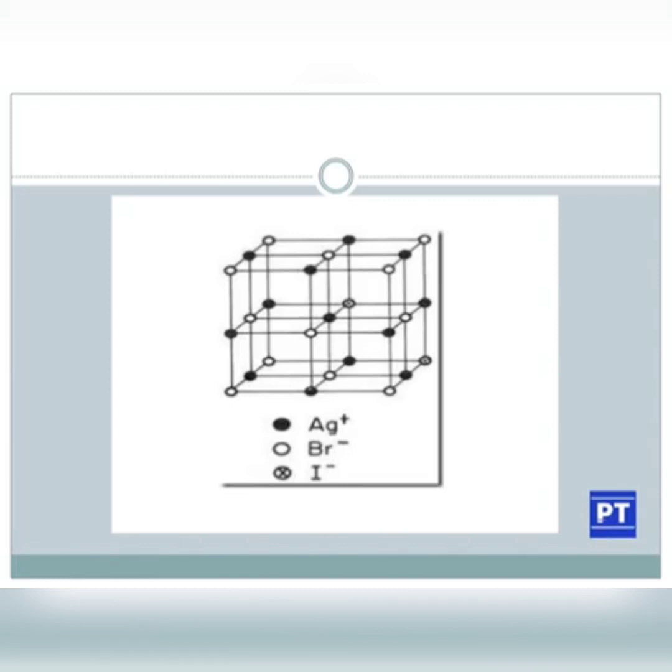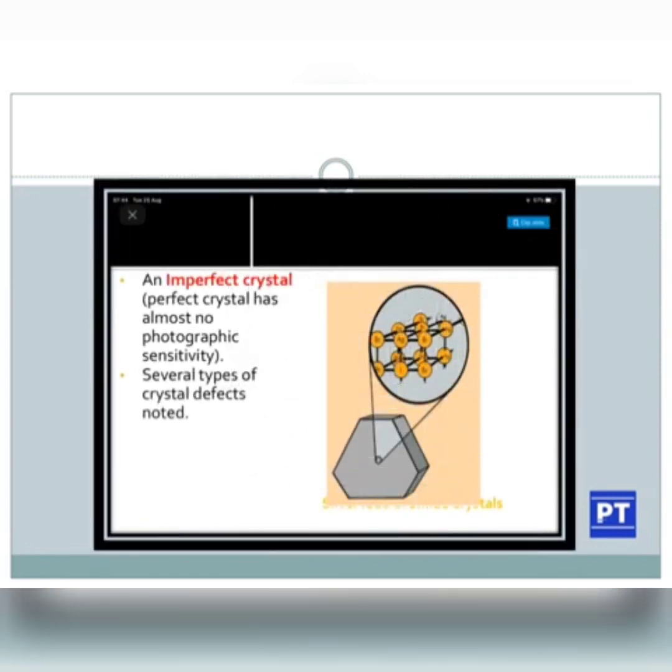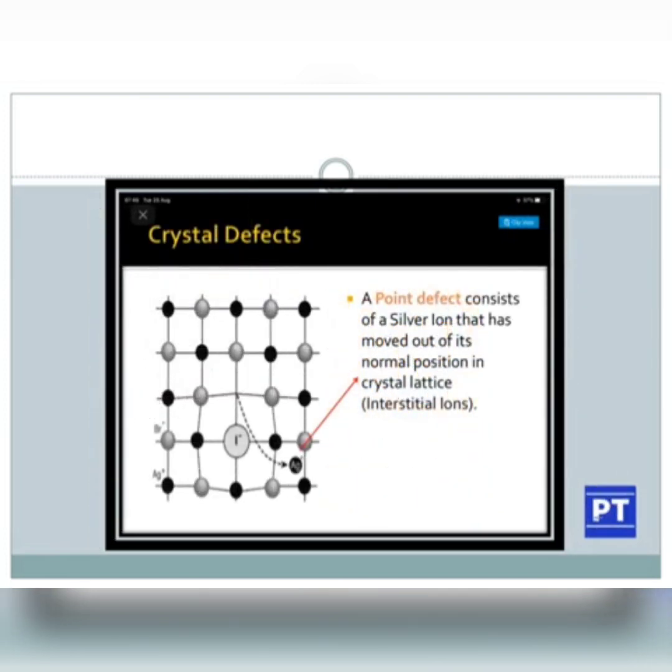So likewise it will appear as a crystal lattice in a radiographic film. A perfect crystal has almost no photographic sensitivity, so imperfect crystals are needed. Several types of crystal defects are noted. Here you can see the crystal defects.